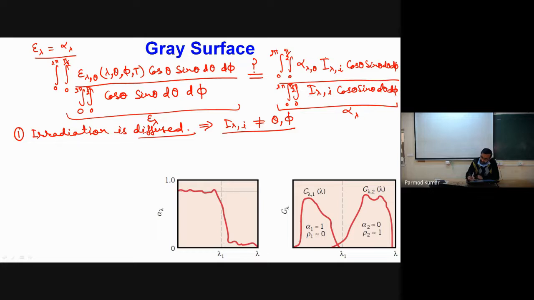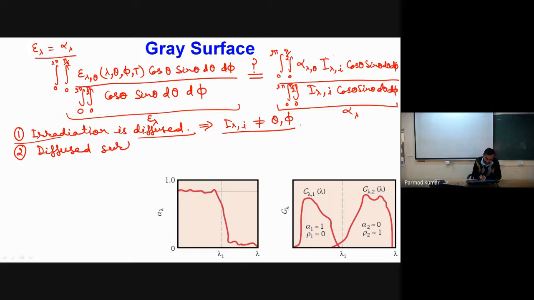It will cancel, and the integrations on both sides become identical, and I can say that epsilon lambda is equal to alpha lambda. So this is the first condition, that irradiation has to be diffused, and the second condition under which these quantities can become the same is if we have a diffused surface.